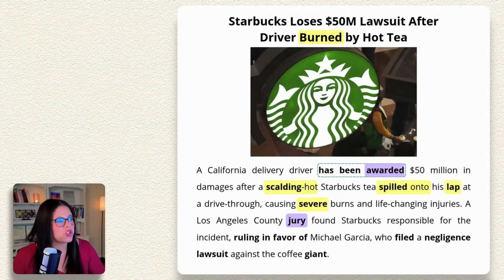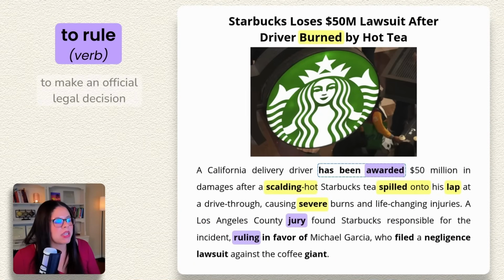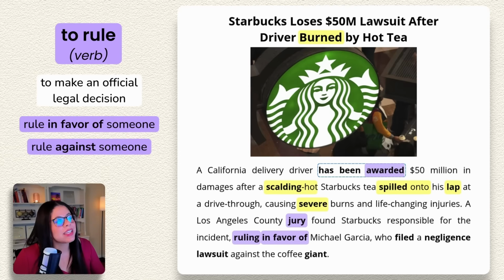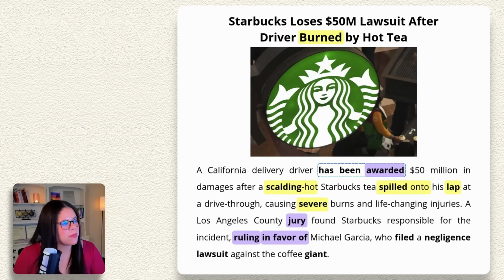Okay, so what did the jury decide here? Here we have the verb to rule. To rule means to make an official legal decision. You can rule in favor of a person or an organization, and that means that your decision supports that person. So the jury is ruling in favor of Michael Garcia. Now, the opposite of ruling in favor of someone is to rule against someone. And we've already talked about this. Michael Garcia is the delivery driver who filed a lawsuit.